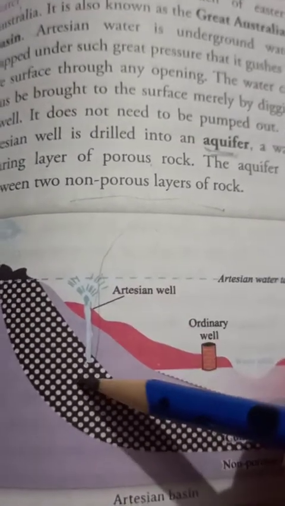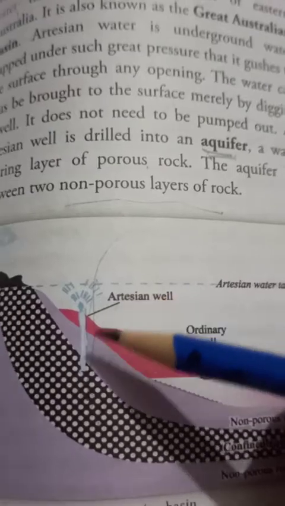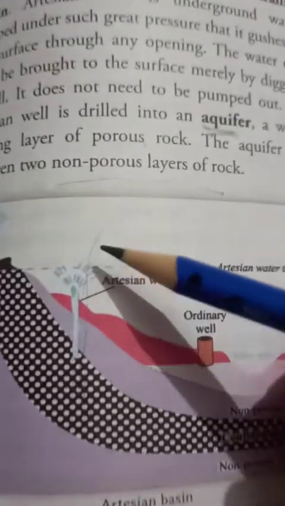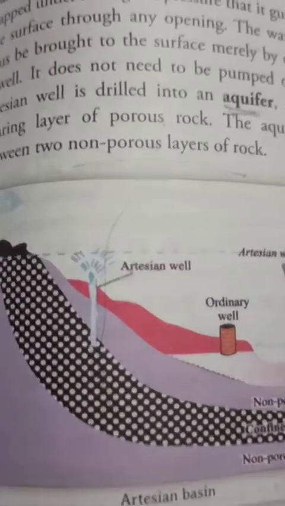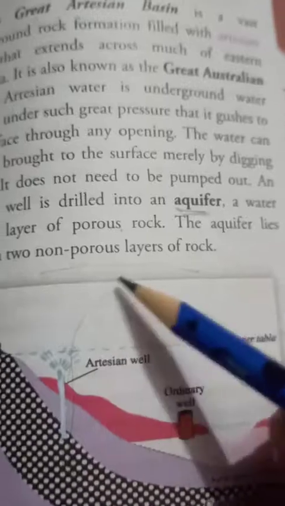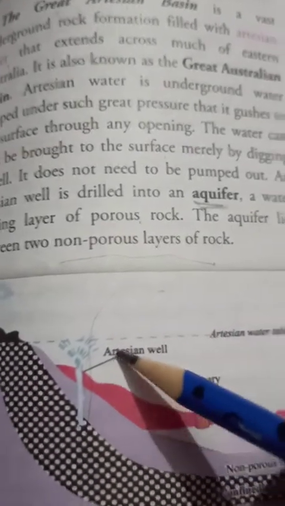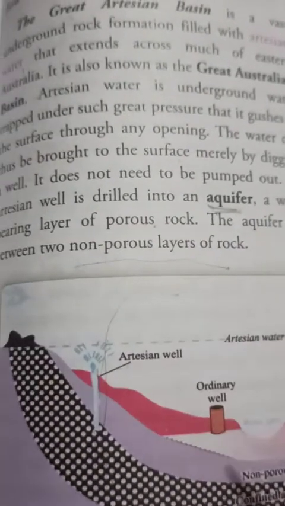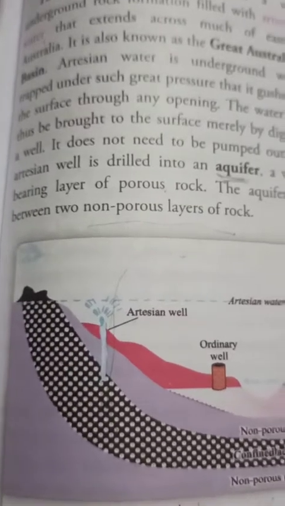It doesn't need a pump. A hand pump is not required. Any kind of artificial pumping is not required to let the water come out. So water gushes out on its own with great pressure, which is called an artesian well, right? So this is what the Great Artesian Basin is. It's a vast underground rock formation filled with artesian water.